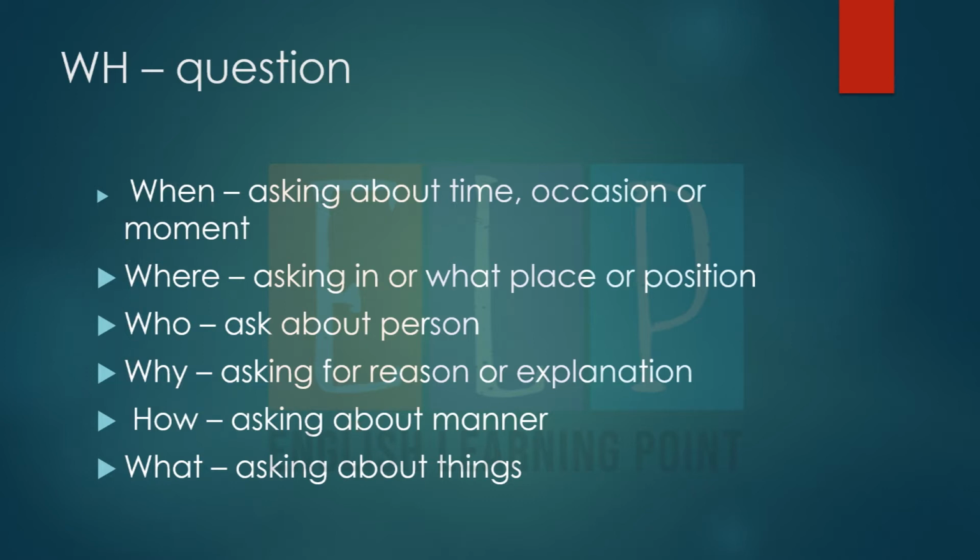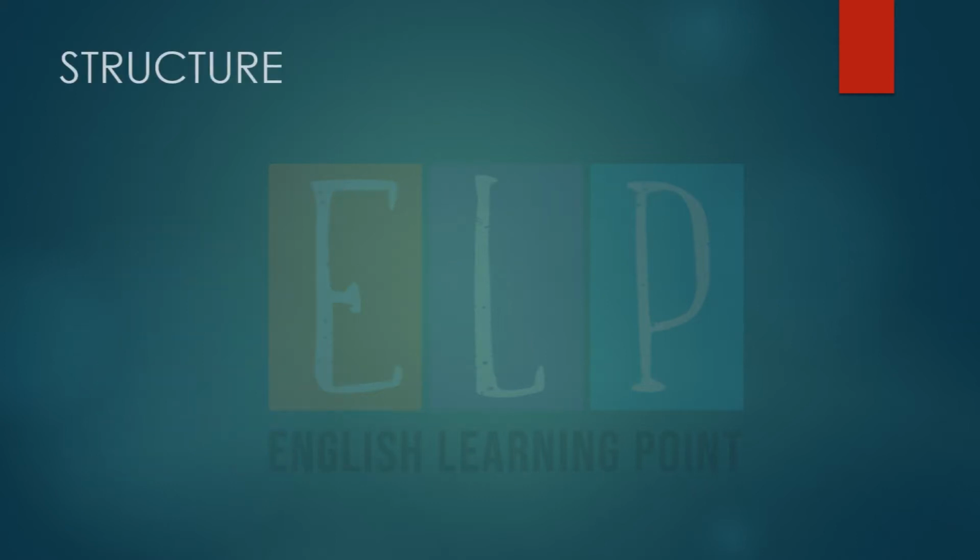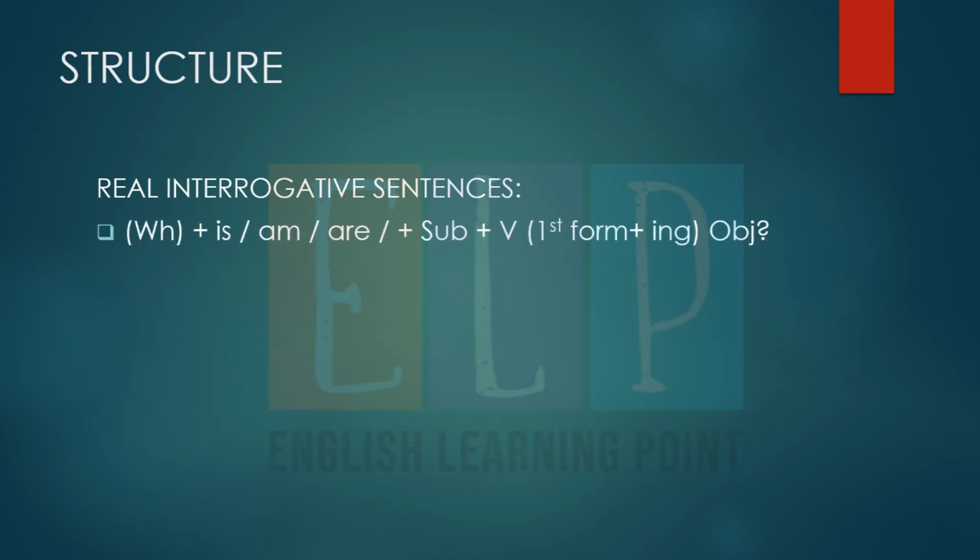And right now I will explain to you the structure of WH questions. Okay, what is the structure of a WH question? The structure is WH, whatever the WH word will be, like what, when, where, how, why. And after the WH word we have to put a helping verb like is, am, and are, according to the subject.